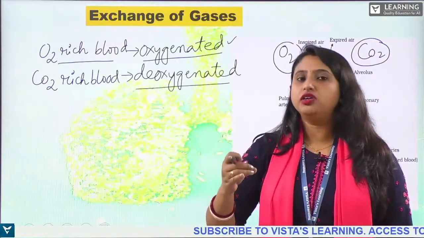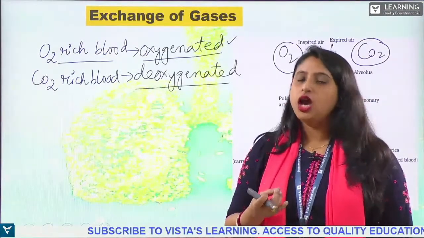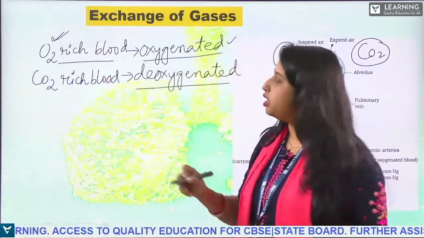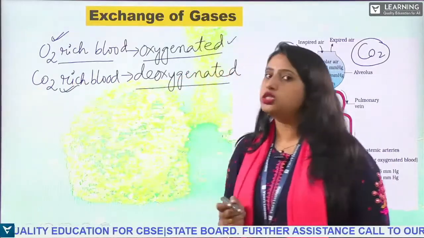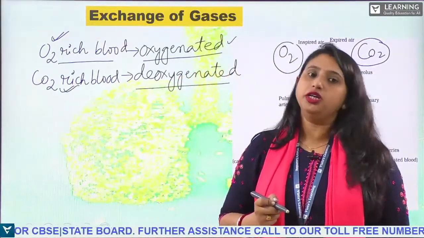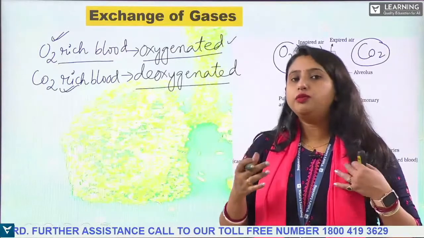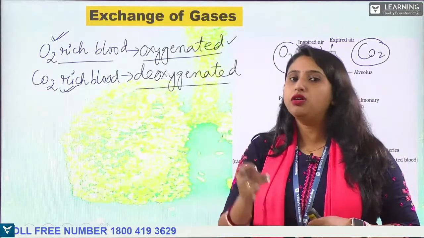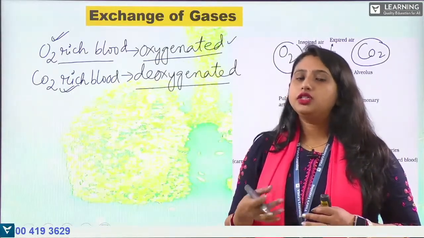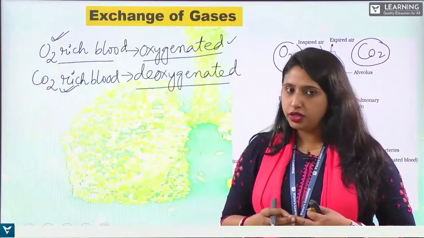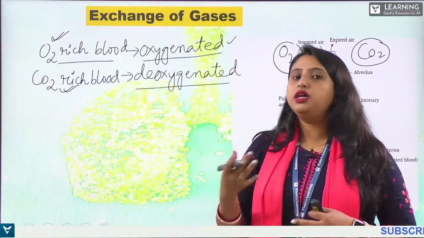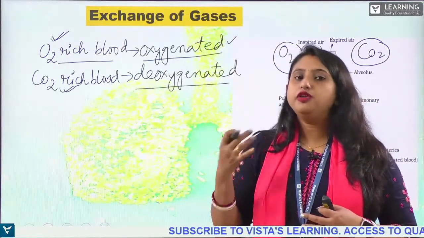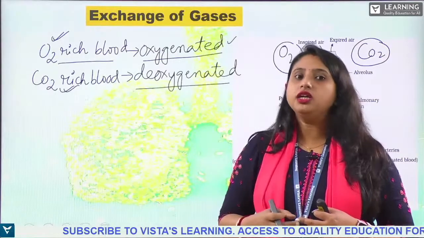Transportation takes place with the help of blood, and our blood carries both oxygen and carbon dioxide, so it should be filtered properly so that it can be pumped properly. Our heart is a pumping organ, responsible for the circulation of the blood. The carbon dioxide rich blood is being purified in the lungs.